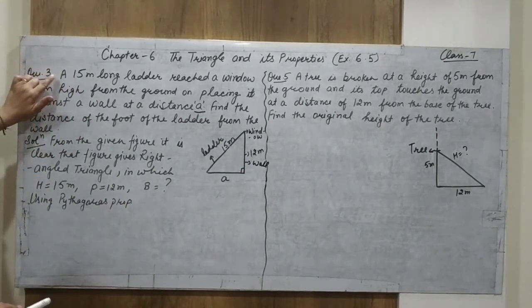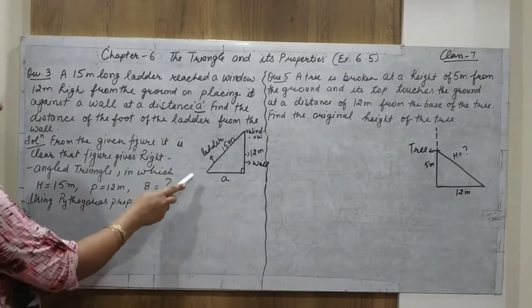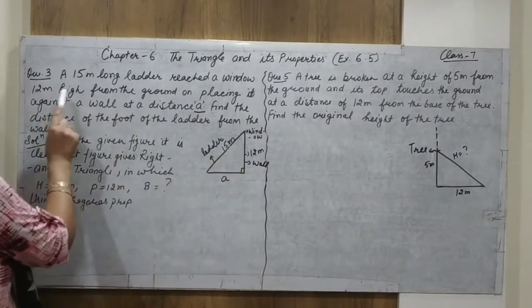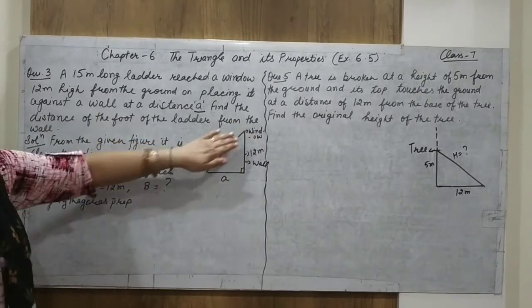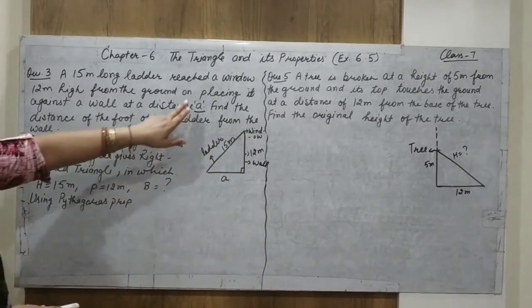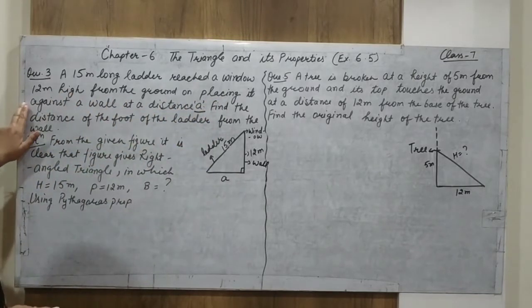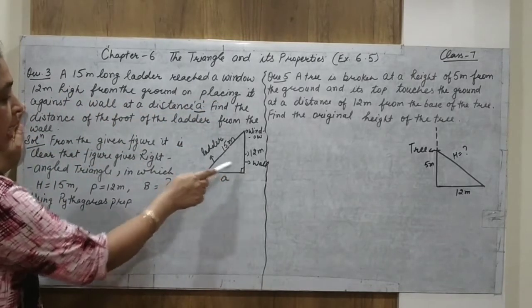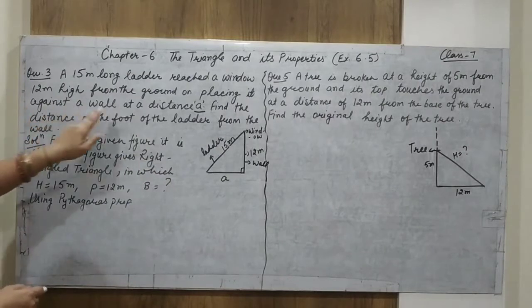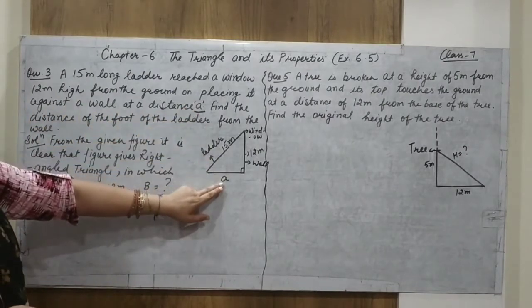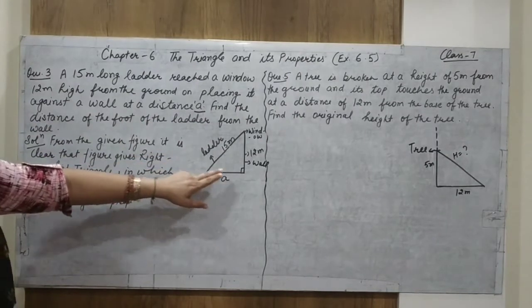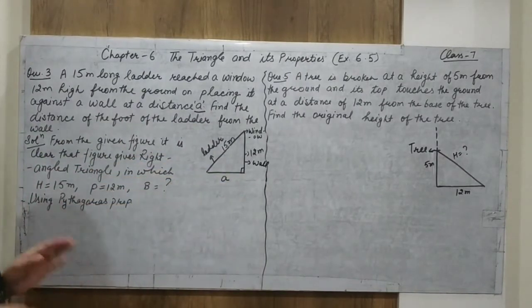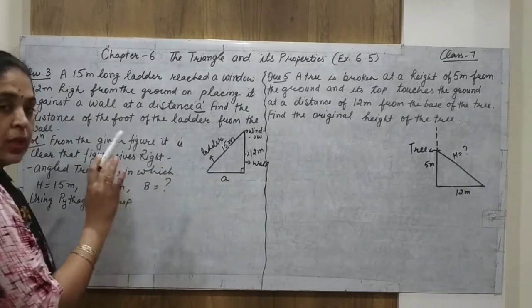A 15-meter long ladder reaches a window 12-meter high from the ground, placed against a wall at a distance A. Find the distance of the foot of the ladder from the wall. So we have to find the value of A.